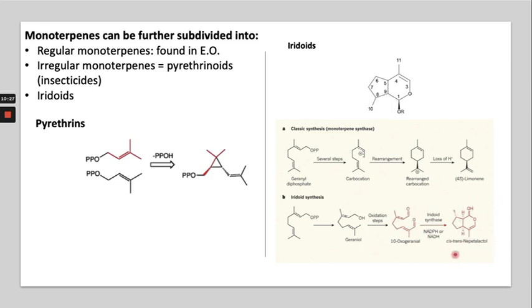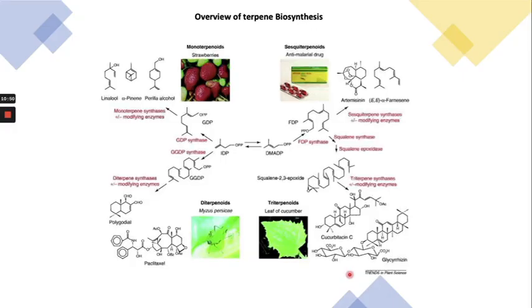As a result, cis-trans nepetalactol will form. So this is the synthesis of the iridoid, this is the normal or classical synthesis of monoterpene, and this one is the biosynthesis of pyrethrins.